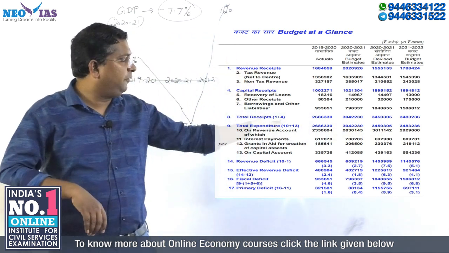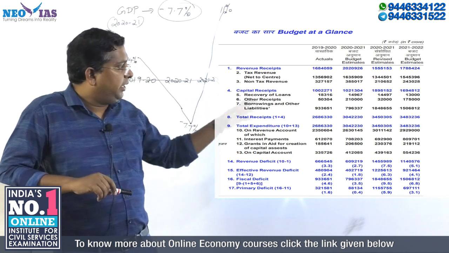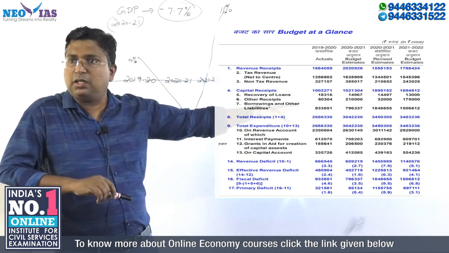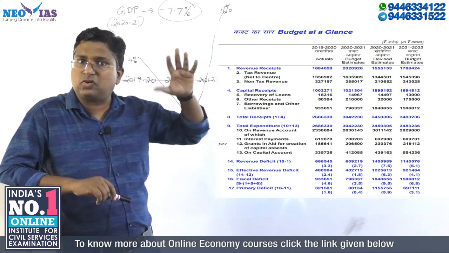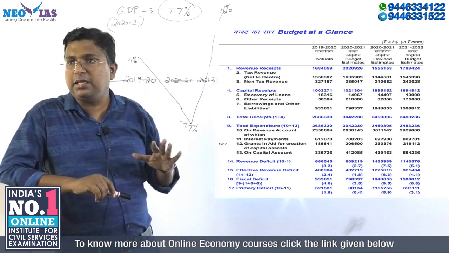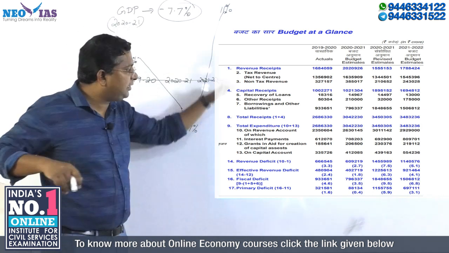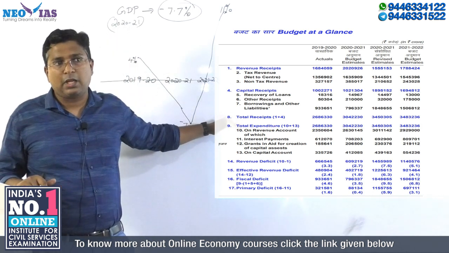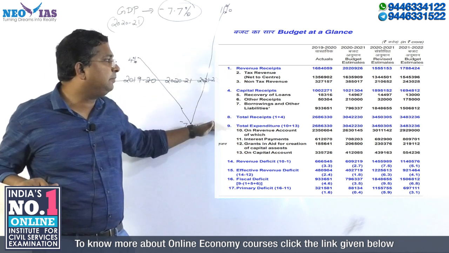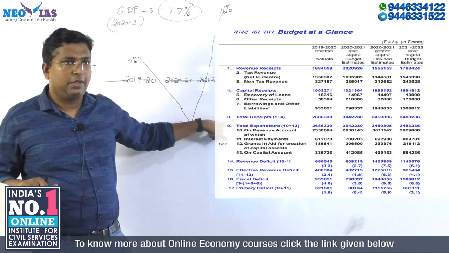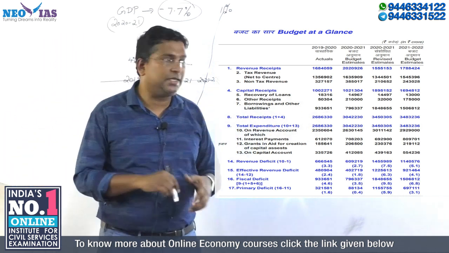The total receipts are almost the same, 34.5 lakh and 34.83 lakh crores. So keep this trend in mind. Again I am telling, they will not ask you facts, but the trend is very important for you. So that's about receipts. And I told you total receipts and total expenditure will always be the same. Yes or no? So see, the total expenditure is the same.